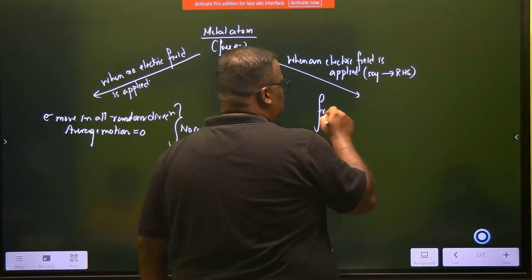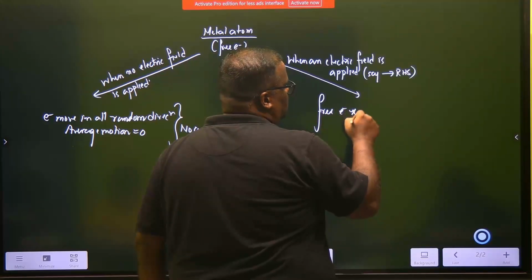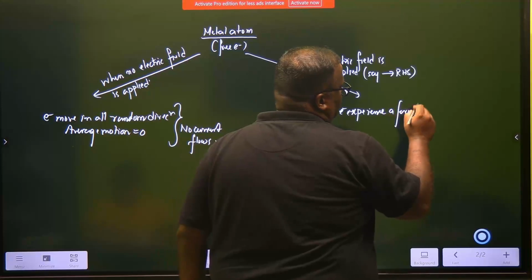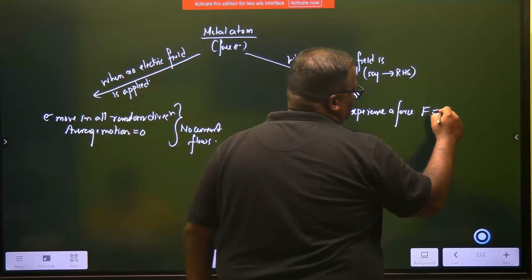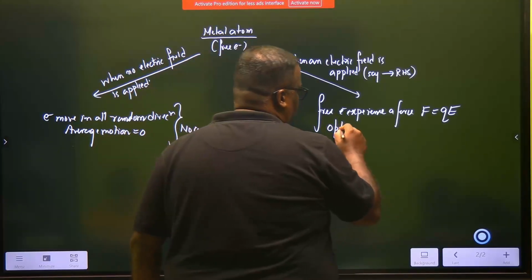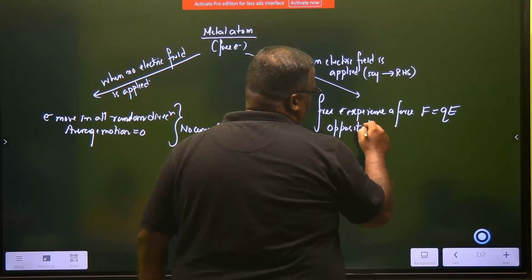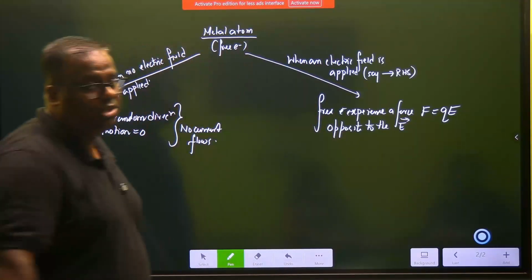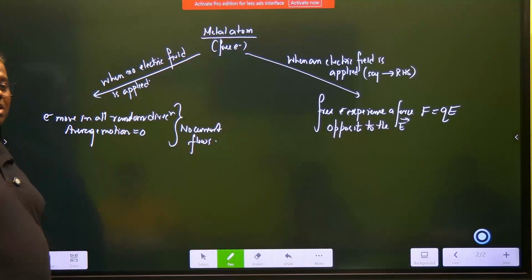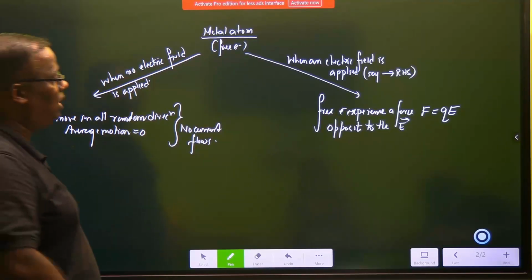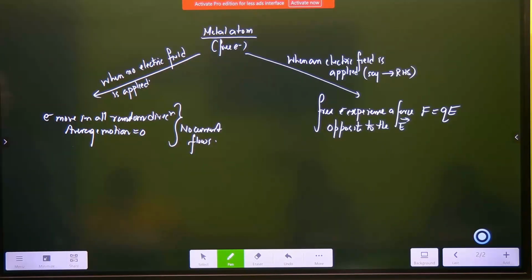Free electrons experience a force, and this force is given by Q times E, opposite to the electric field. Did you understand why opposite to the electric field? Because it's an electron. In the electric field's direction, a positive charge will go. You're talking about free electrons, which are negatively charged particles. They experience a force which is opposite.